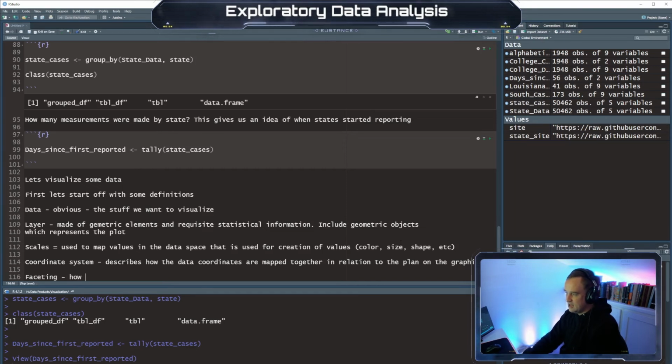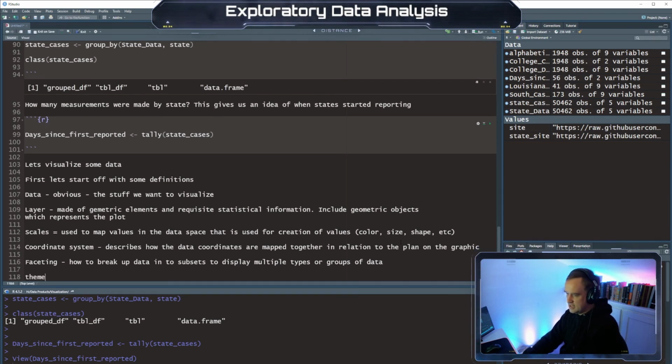Faceting, how to break up data into subsets to display multiple types of or groups of data. And then theme, this controls the finer points of the display, such as font size and background color.